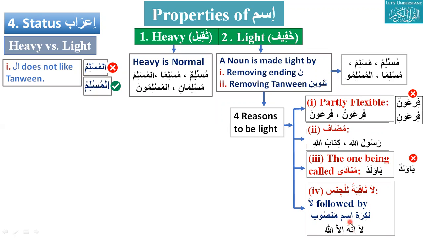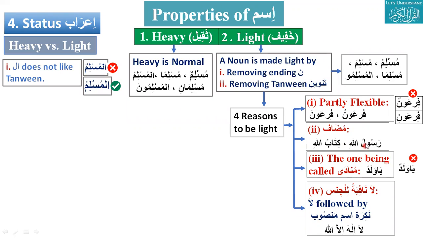These are the 4 reasons. Number 1, non-Arabic names are partly flexible. There are only 2 states. Fir'aunu, fir'auna, majroor and mansoob are the same in these non-Arabic names. They will always be light. We will never see any tanween there.